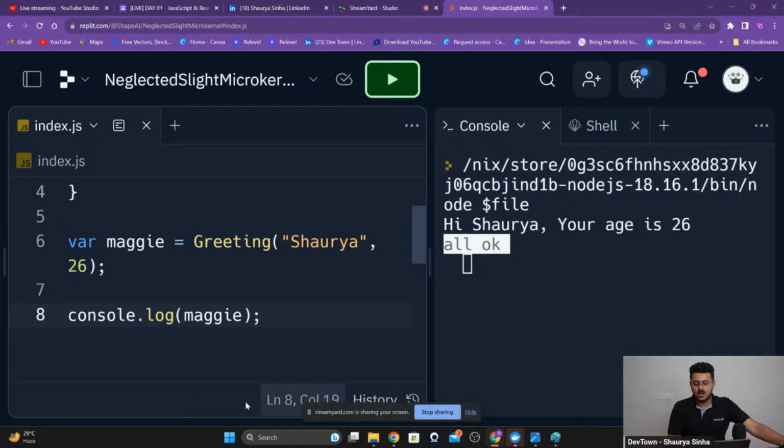Why does the console show "all okay"? Because that is what we are printing right over here. Console.log Maggie. That is what we are doing.